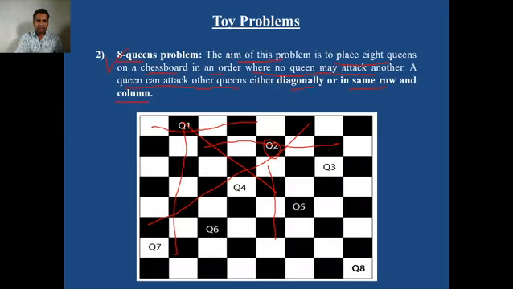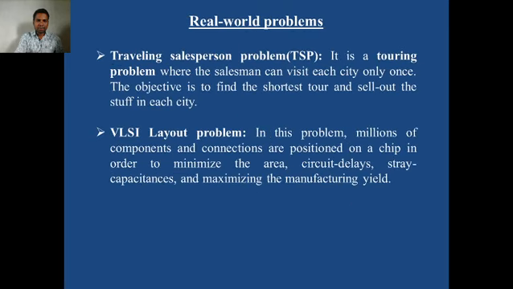For example, two examples are taken here to explain the real world problems: the traveling salesman problem and the VLSI layout problem. The traveling salesman problem, TSP, is very popular in the AI domain. It is a touring problem. For example, the